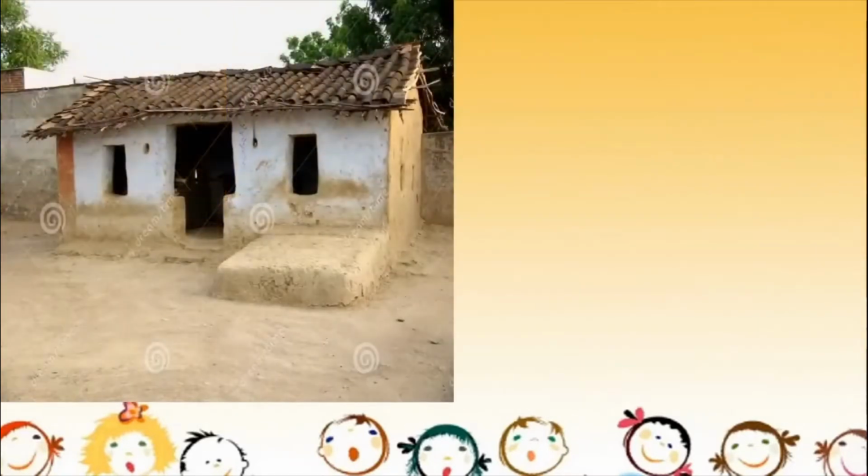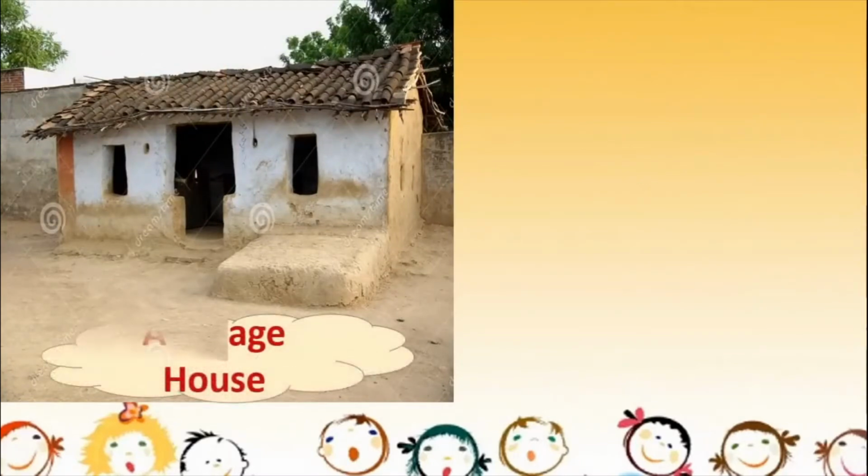The first difference we will see is in the houses. So see, this is a village house, a house in a village. It is a little smaller, and it is made up of, you can say, raw things like mud, tiles, wood, isn't it? So it is made out of simple things, a village house, and also smaller in size, and the house is also a very simple and common kind of a thing.